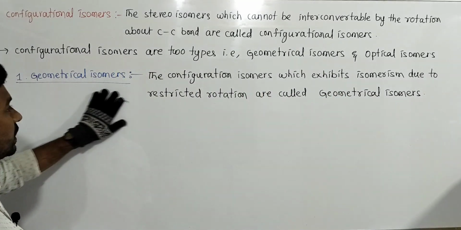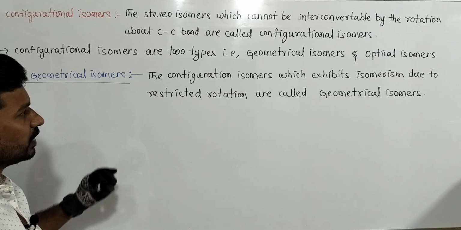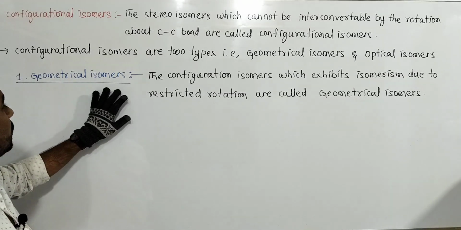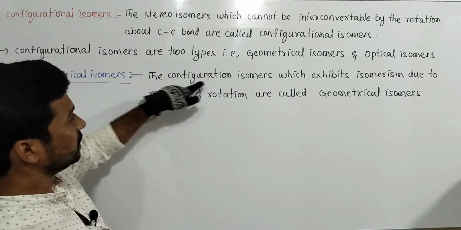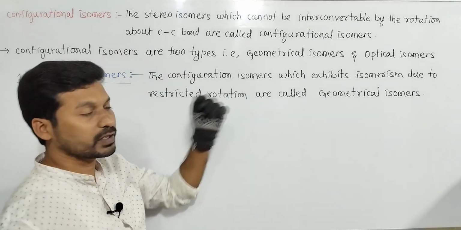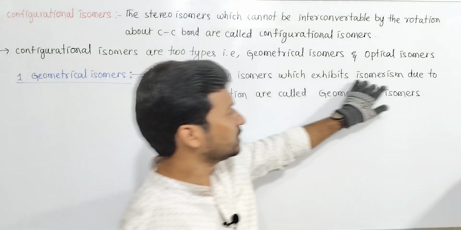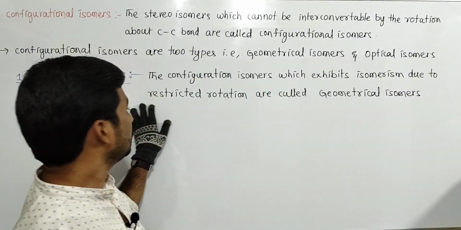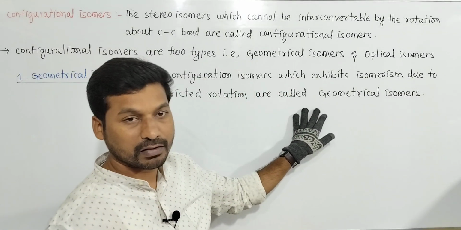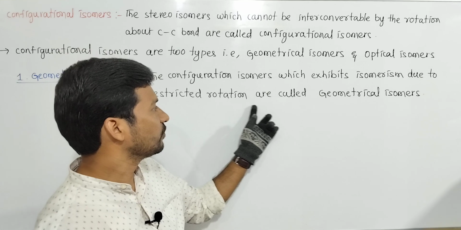In that, first, geometrical isomers. What are geometrical isomers? Geometrical isomers are configurational isomers which exhibit isomerism due to restricted rotation of bonds.